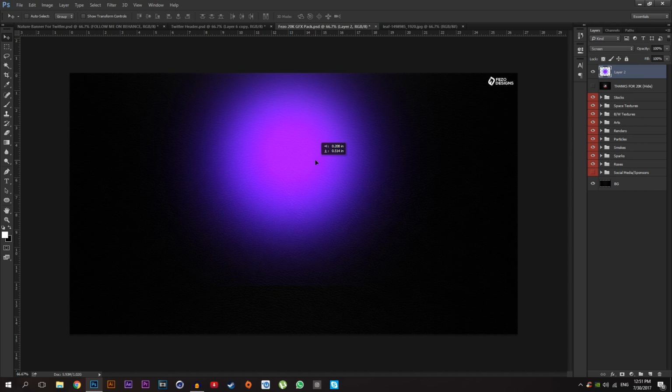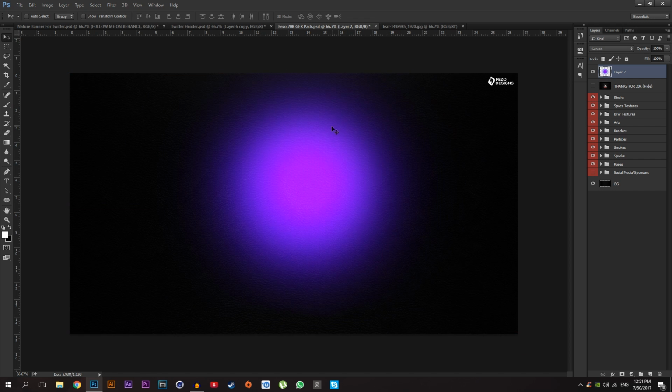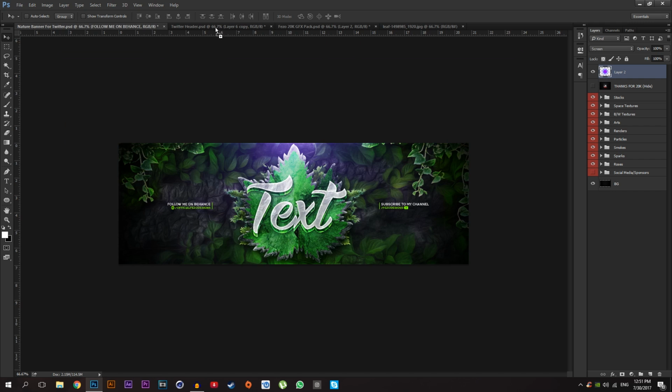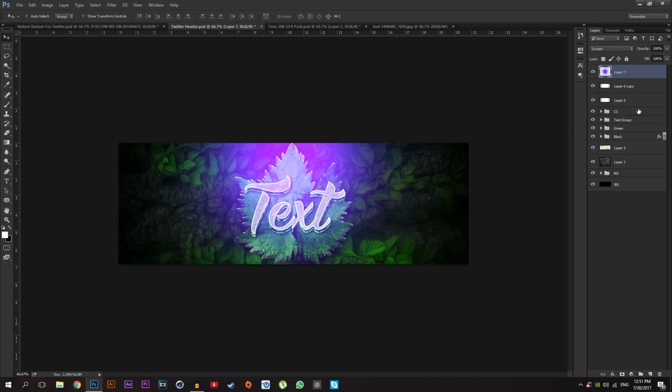Now I'm going to brush this area a little bit. Okay, I'm going to drag it to your Twitter header and put it at the bottom of this color correction, and change the opacity down to about 35.